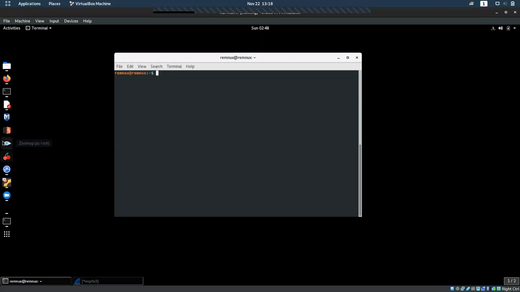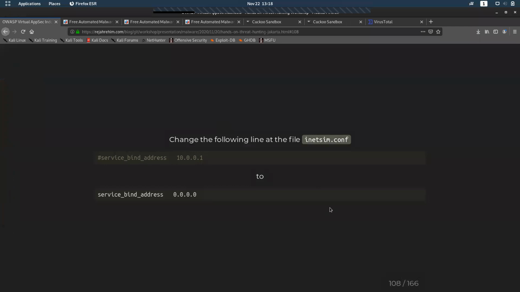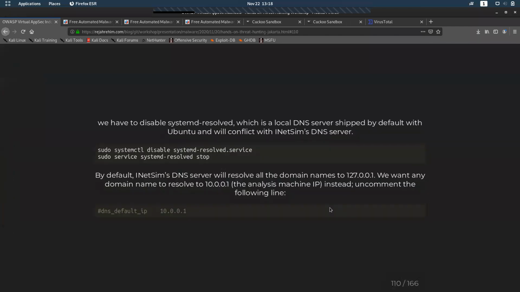Okay, go to the slide. So first configure this iNetSim configuration, then disable the service and enable it. Run those commands. Wait a second.